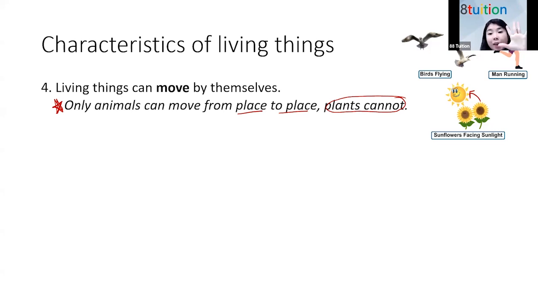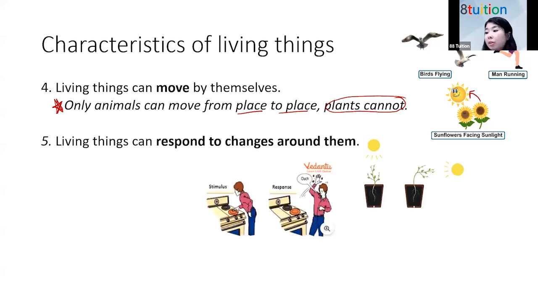Let's look at the 5th example. The 5th characteristic: living things respond to changes around them. What do I mean by that? So let's look at this person first. You see this person, he goes and touches the hot stove and suddenly he feels pain, he lifts his hand. That is responding to change. Correct? He touches the stove, it's hot, he lifts his hand.